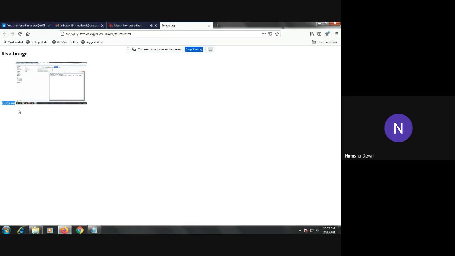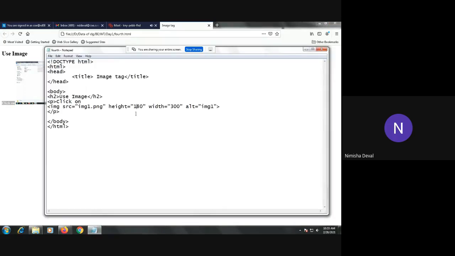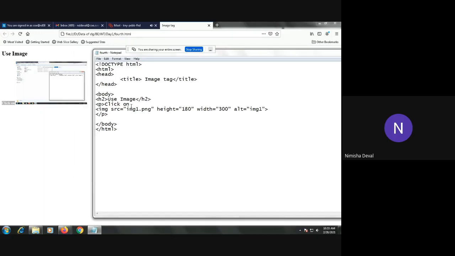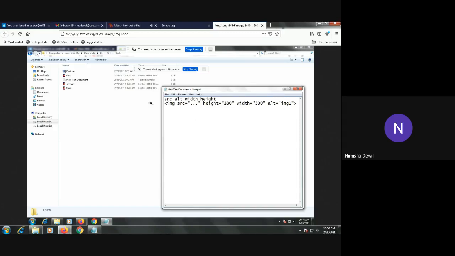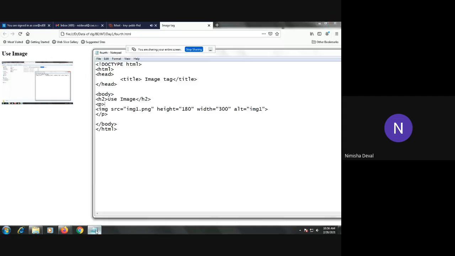Understood? So this is the simple image. Whatever size we have provided here, in that size it has been located. Suppose I have removed this click on because we have not used the reference here. You can move it and paste it over here. Likewise, you can open it on another page. Okay, this is the actual size of an image. Understood? So this is one part of using an image in your program.